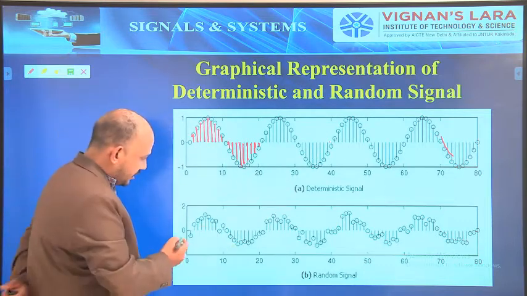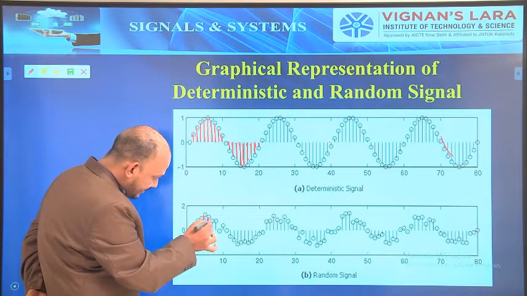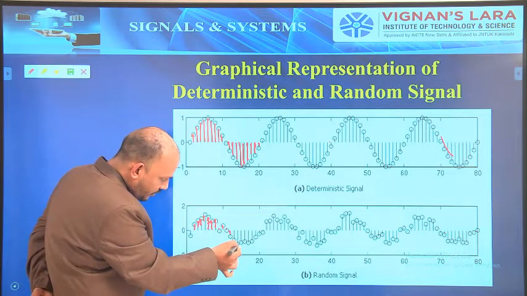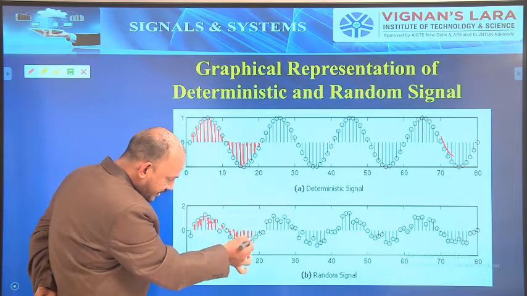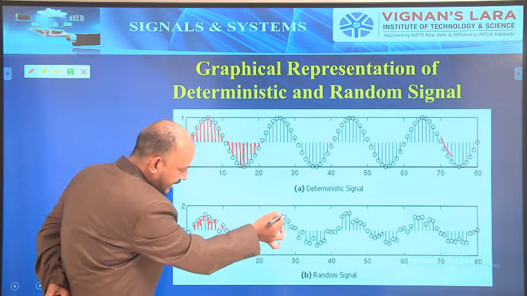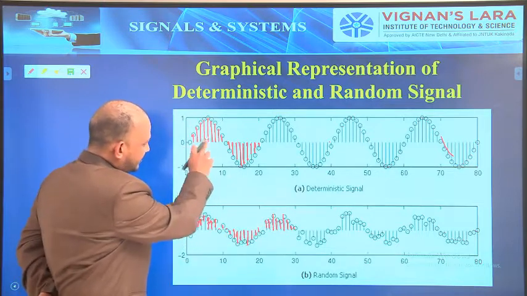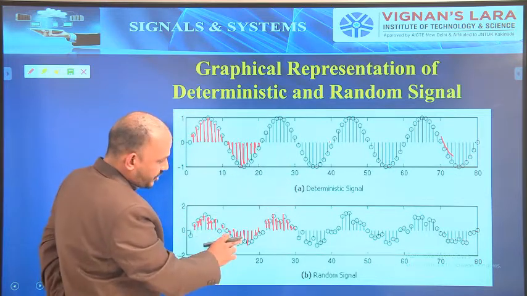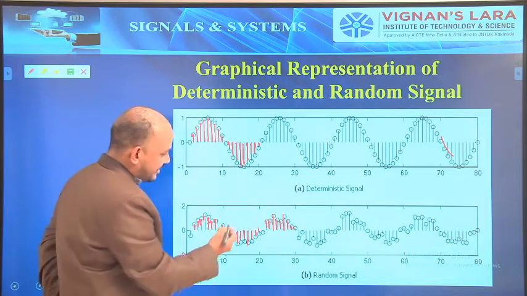Now, see this one. Increase, increase, increase. Decrease, decrease, somewhat increase. Zero, increment, zero. See, there are variations. Increment, decrement, a little increment, decrement, again increment, decrement. So, there is no proper shape. See, this is a proper shape, and it is repeating the same way. But here there is no proper shape, and it is also not repeating every time. So, at each cycle, the signals are different.